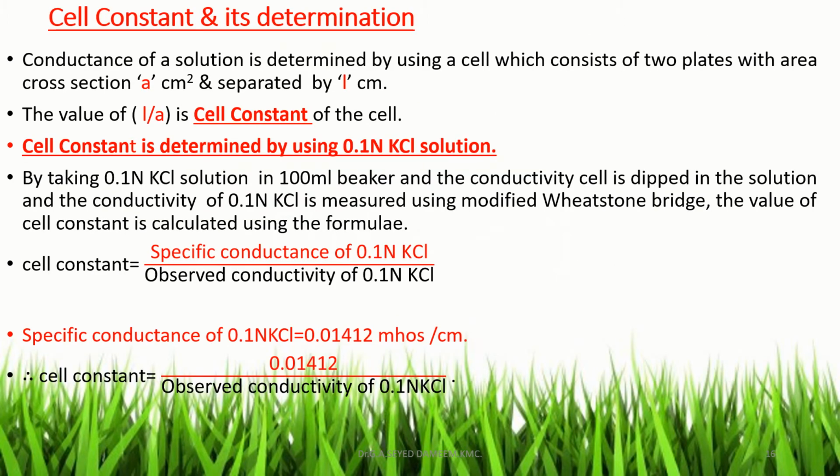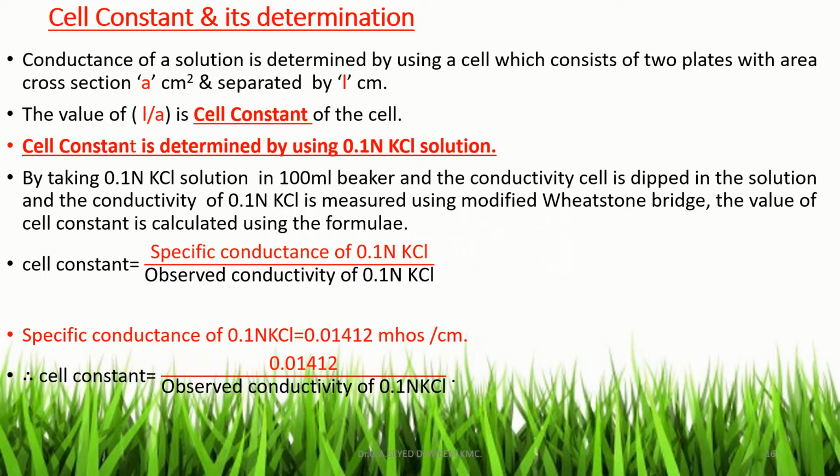Now this slide shows what the cell constant is and its determination. The conductance of a solution is determined by using a cell which consists of two plates with area of cross section A square centimeter, separated by L centimeter. The value of L by A, that is length divided by area of cross section, is the cell constant of the conductivity cell. Each cell has its own cell constant value. Next is the determination of cell constant using 0.1 normality KCl solution.